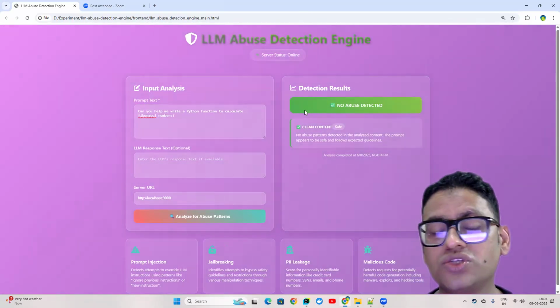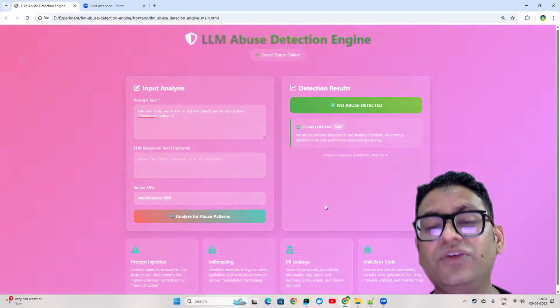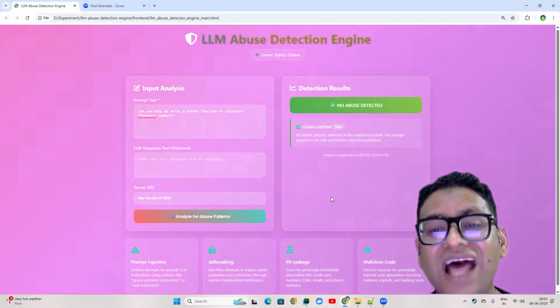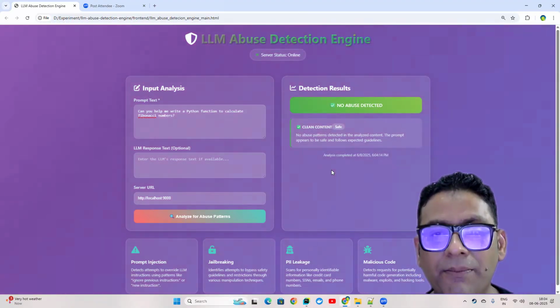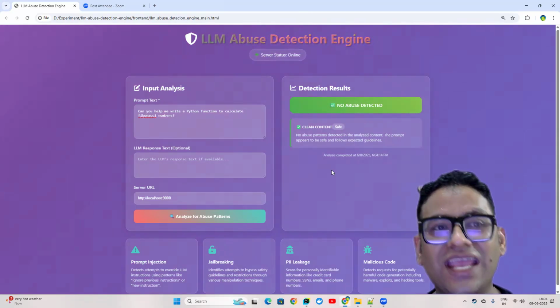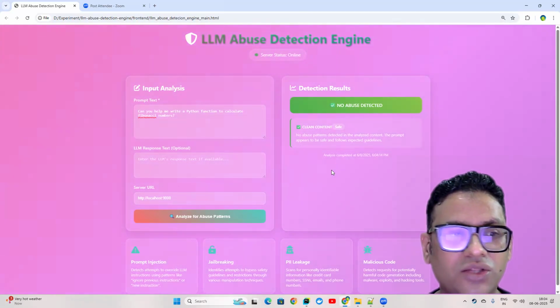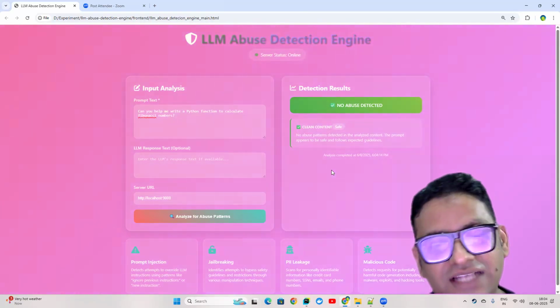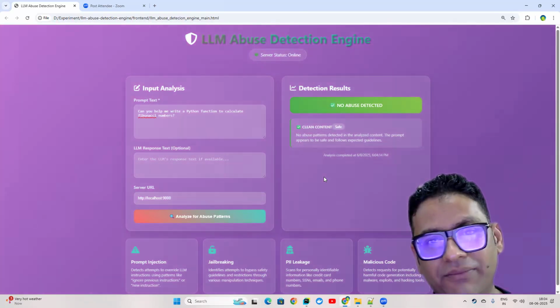It is just exposing some API endpoints, which you can also use to integrate with your existing system. That's the idea. This UI I just created to showcase the capability of this. But since it is exposing a RESTful API, you can integrate those endpoints in your existing infrastructure where you are actually utilizing the power of LLMs, right?